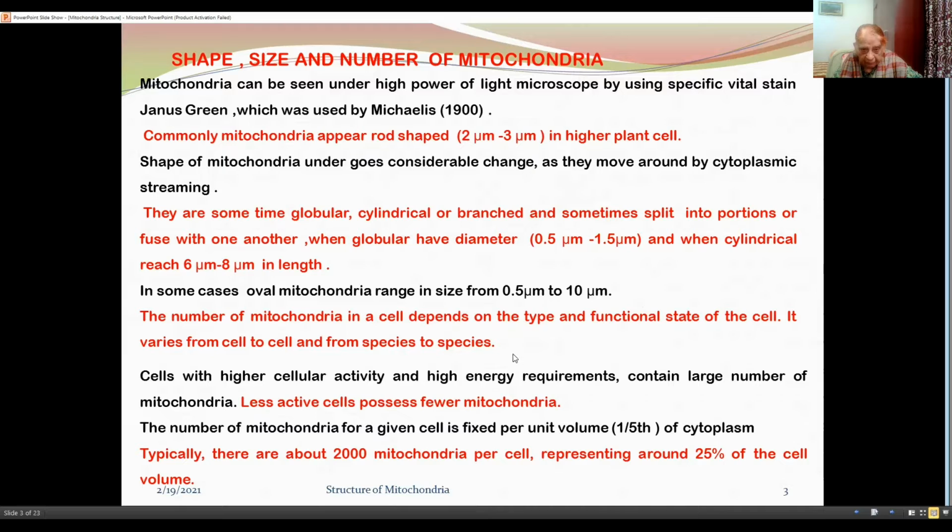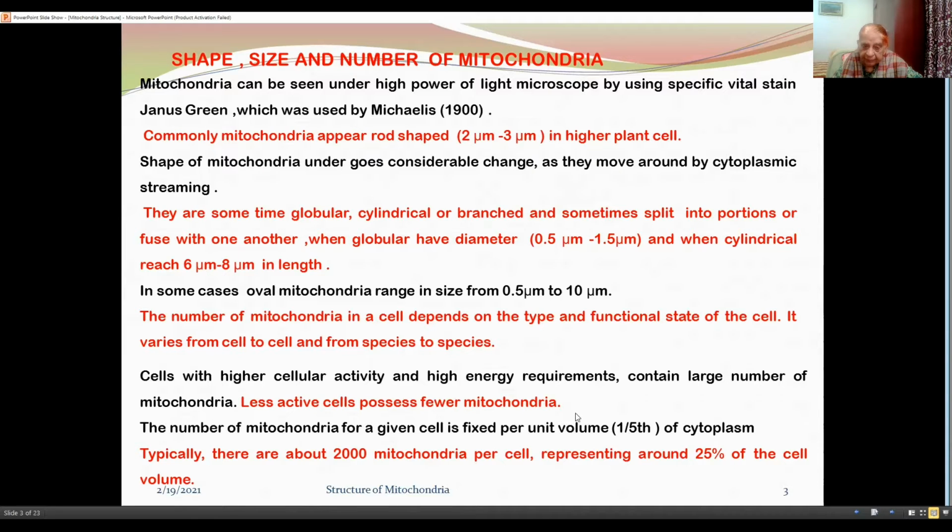The number of mitochondria in a cell depends on the type and functional state of the cell. It varies from cell to cell and from species to species. Cells with higher cellular activity and high energy requirement contain a large number of mitochondria.